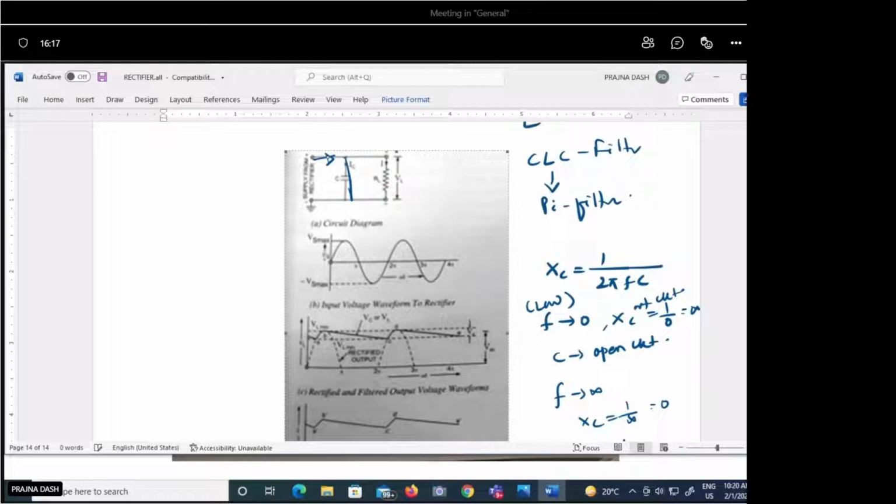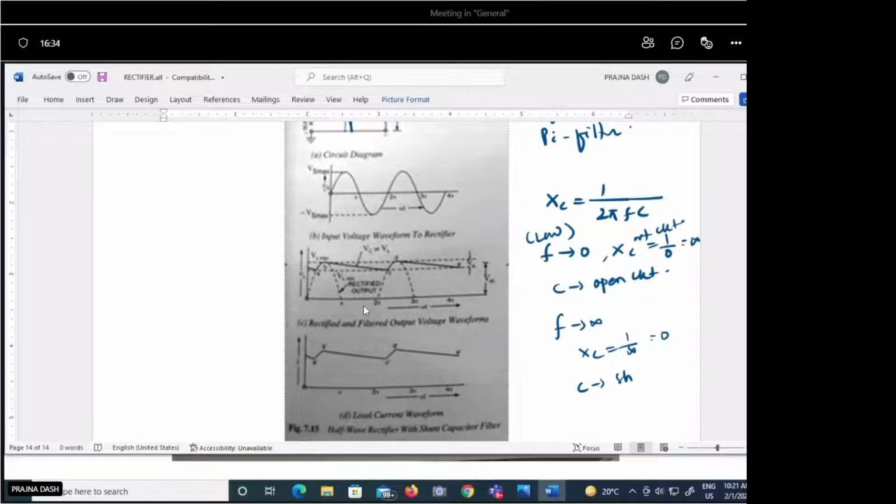So the current coming from here will not go through the load, as there is a low resistance or zero resistance path in between, so the current will pass through this. At the load we are not getting the output due to the high frequency component. Here, automatically the high frequency, meaning the AC content, is blocked and DC is passed. This is the concept where we use the capacitor to separate the DC from the AC part.